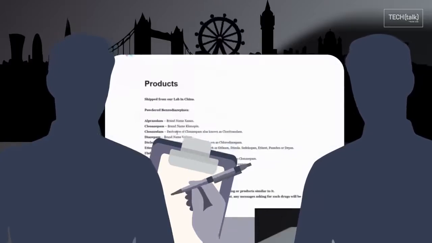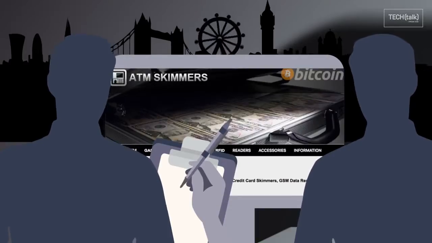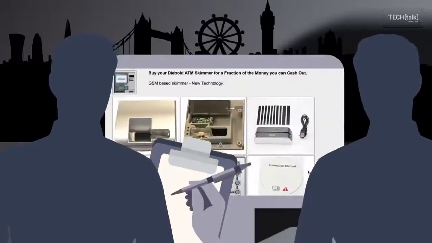Here, for example, a small-time online retailer peddles prescription drugs. There is also a market for specific niche products, like skimmer devices that grab your bank account data.